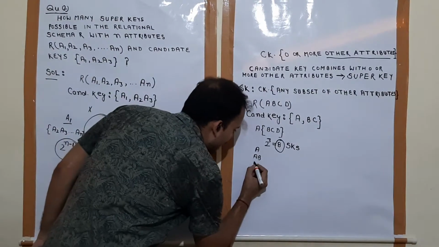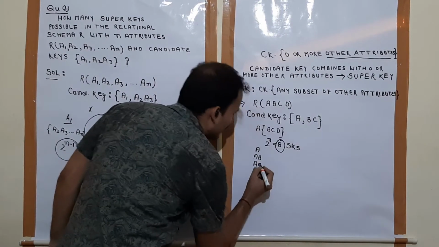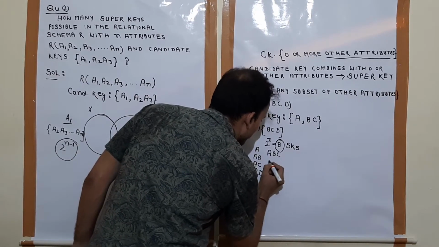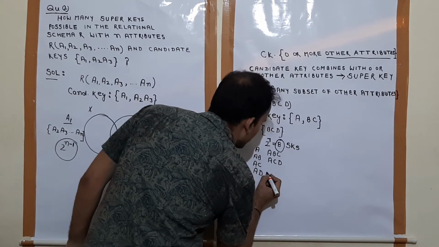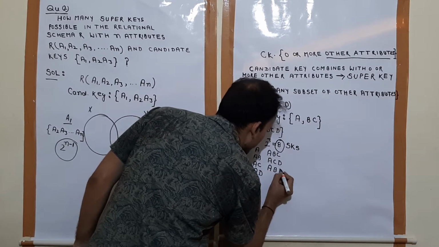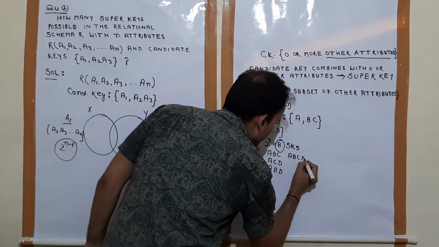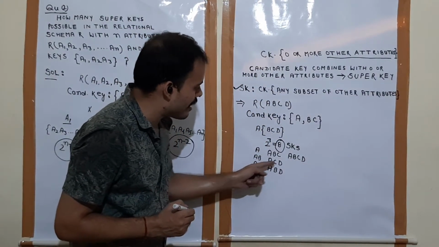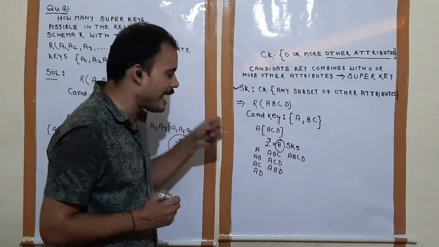Similarly, it will be AC, AD, ABC, ACD, ABD, ABCD. Now see, 1, 2, 3, 4, 5, 6, 7, 8. These are the super keys possible over the candidate key A.